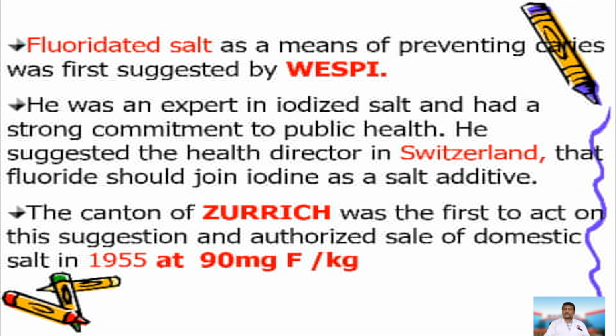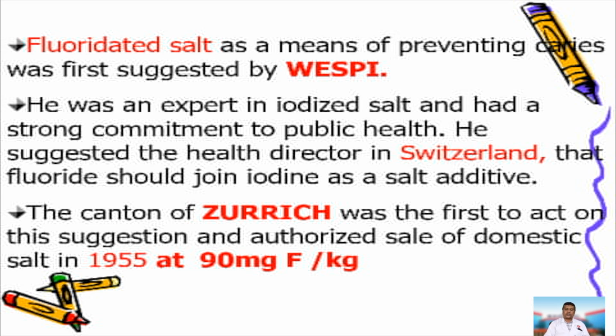One of the first areas taken was the canton of Zurich, which was the first to act upon this decision, and they authorized the sale of domestic salt at 90 milligrams fluoride per kg in 1955. Again, in Zurich, salt manufacturing was very limited. There was a monopoly. There was only one area where salt was manufactured and distributed. We did not have multiple sources of salt.